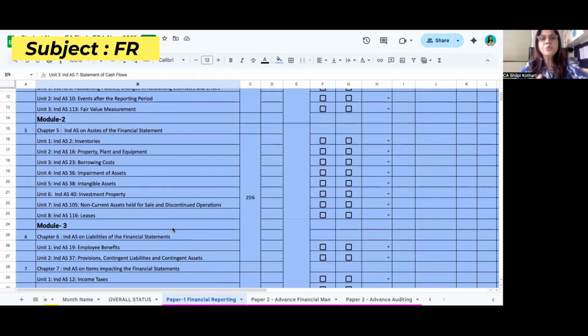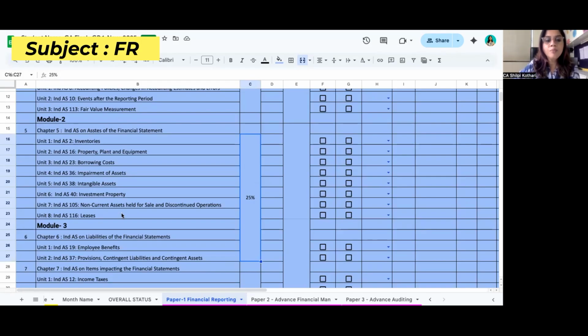Okay. Module 2 is all about assets. Here, assets means inventories, PPE, and then asset impairment and investment property. Everything is there in Module 2, and that is up to Chapter 5. You need to take care of Module 2. Its weightage is heavy, but the chapters are very easy. Why? Because inventories, borrowing cost, intangible assets and investment property are very easy topics. If you have gone through them once, you can directly jump onto the practice session. But yes, you have to go through them once.